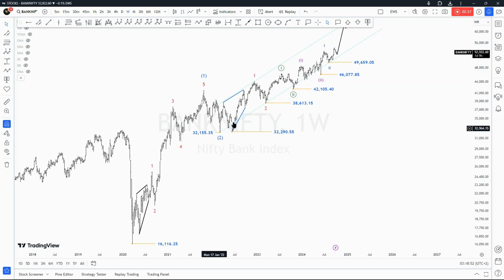So I labeled that as wave 2 of a leading diagonal, wave 1 of degree 9, which is marked red. And then we saw again a decline, almost to the level of the fourth wave of the leading diagonal, which is towards the extremity due to the guideline of depth. So I labeled that as wave 2 of degree 9.